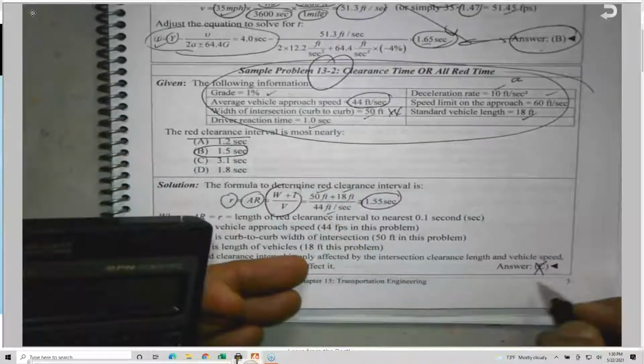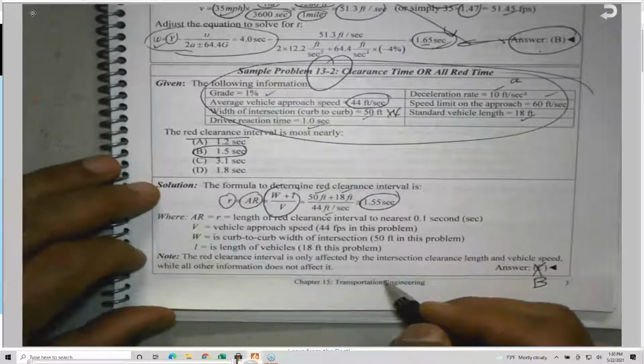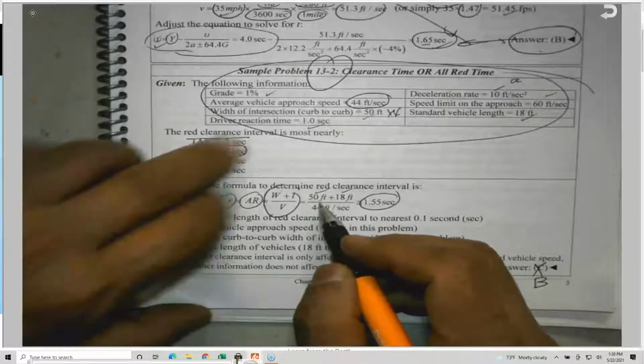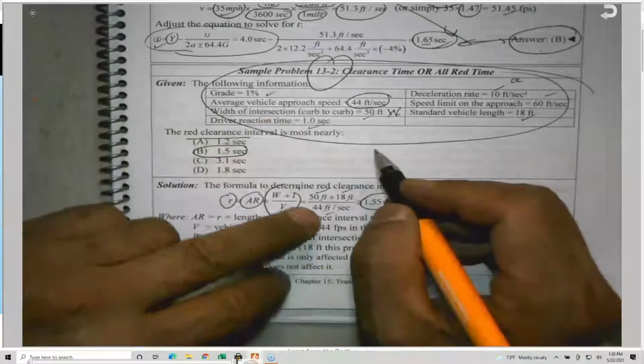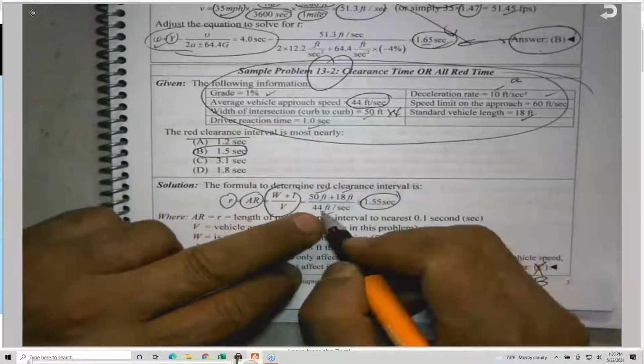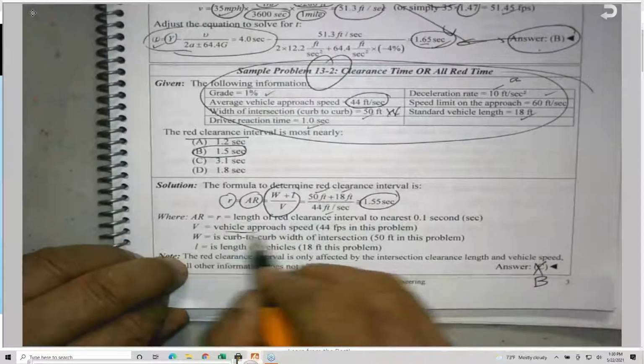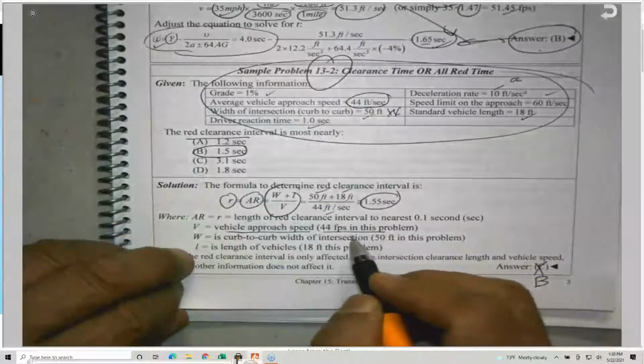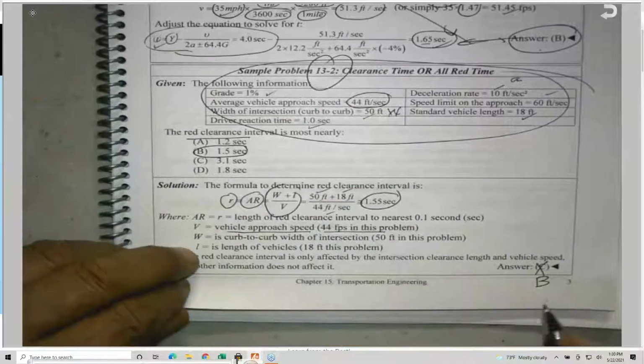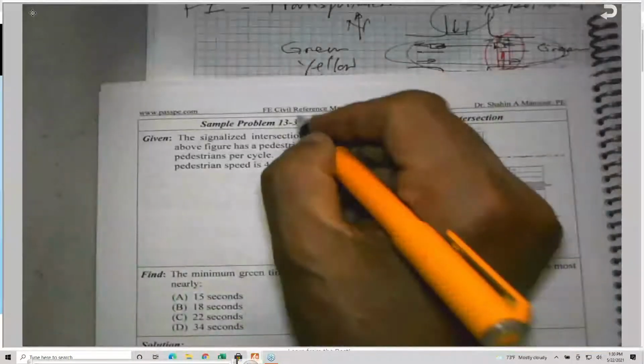So this could be a typo here because I probably changed it. So it is 1.55, unless I missed something here. Let me make sure that W is 50, L is given to be 18 feet, and V, the vehicle approach speed, is 44 feet per second. So everything looks good. It's probably just that I rearranged the answers here. So the answer is B.